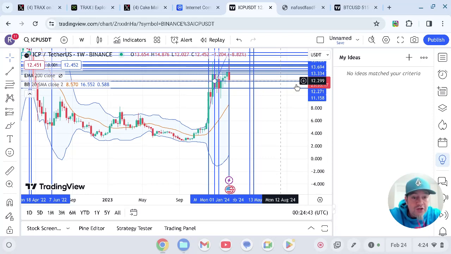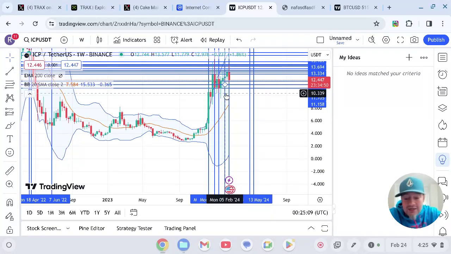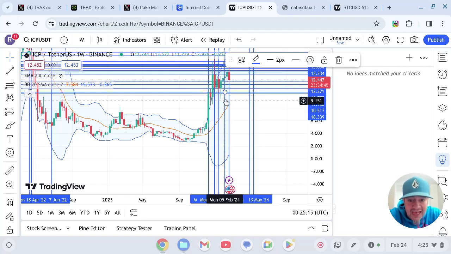But as long as we don't break down below this $12.27 range, we could still continue to go bullish. If we do end this week below 12.27, I am looking for a pullback at about 11.15. That is where it looks like we are going to be heading and testing this big pocket area from about 11.70 all the way down to this 11.15 area. And hopefully that will hold, if not 10.33 is the next area I'm looking, from 10.50 down to that area.